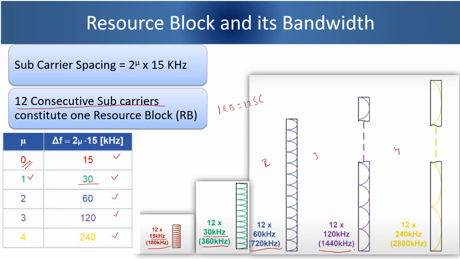For numerology 3, it will be 1440 kHz, and for numerology 4, it will be 2880 kHz. So what do we see? That in frequency domain, if we go higher in numerology, the bandwidth of RB is doubling as subcarrier spacing is also doubling. That you can see pictorially here.